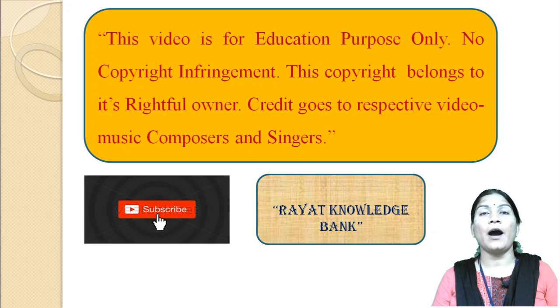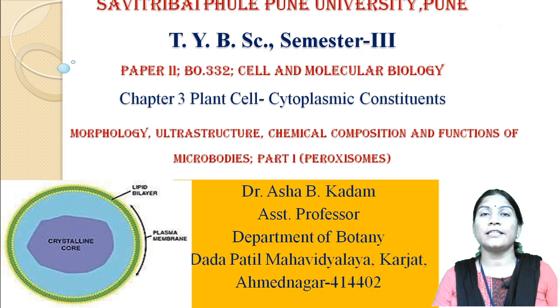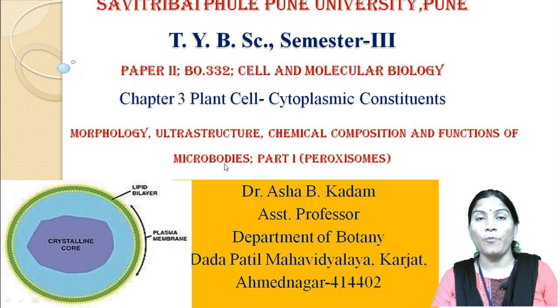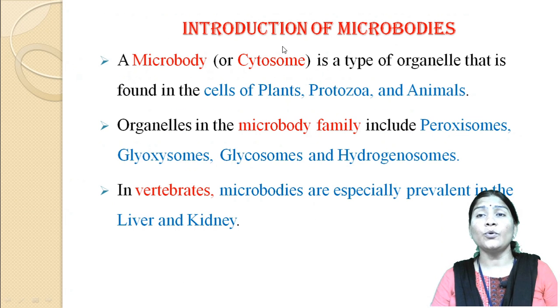Today we learn about the next plant cell organelle, that is the microbodies. We learn the morphology of microbodies, then the ultrastructure, chemical composition and function of microbodies. In part first we learn the peroxisomes. So, first we learn the introduction of microbodies.